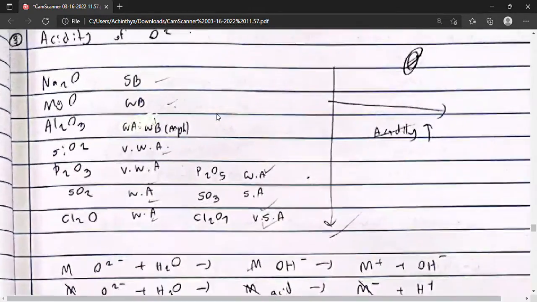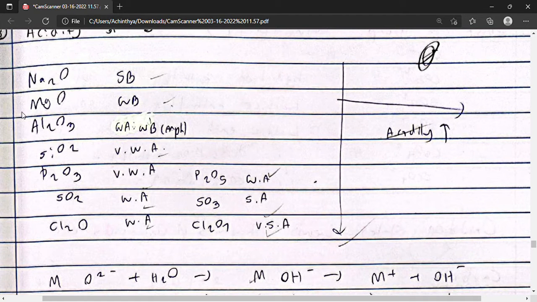As we can see, sodium oxide is a strong base, magnesium oxide is a weak base, and aluminium oxide is amphoteric because it acts both as a weak base and a weak acid. Silicon dioxide acts as a very weak acid. Phosphorus(III) oxide acts as a very weak base, while phosphorus(V) oxide acts as a weak acid. Sulfur dioxide acts as a weak acid, while sulfur trioxide acts as a strong acid.